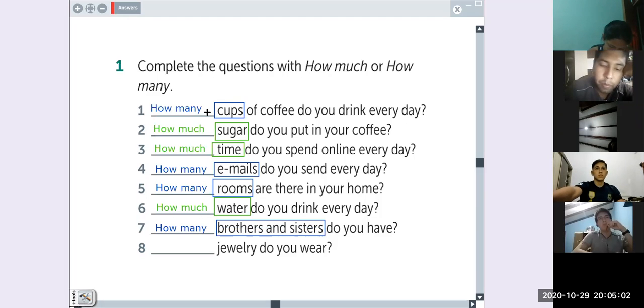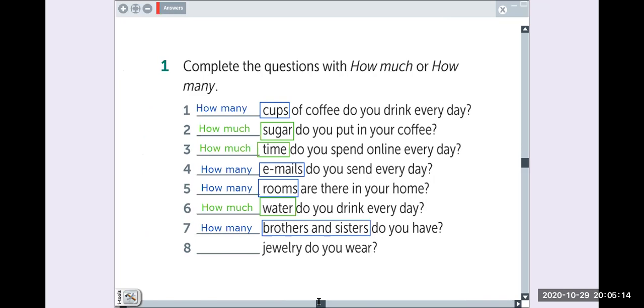Please, Servando, what do you think here? How much jewelry do you wear? Yes, very good, because jewelry is uncountable, right? How much jewelry do you wear? Very good.